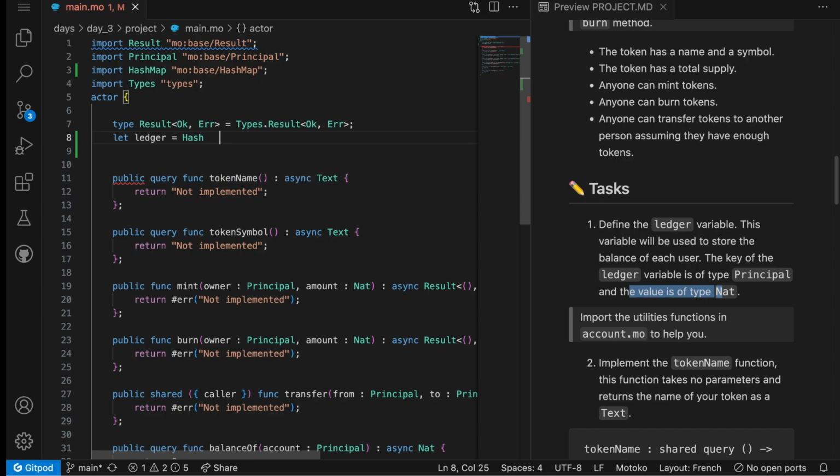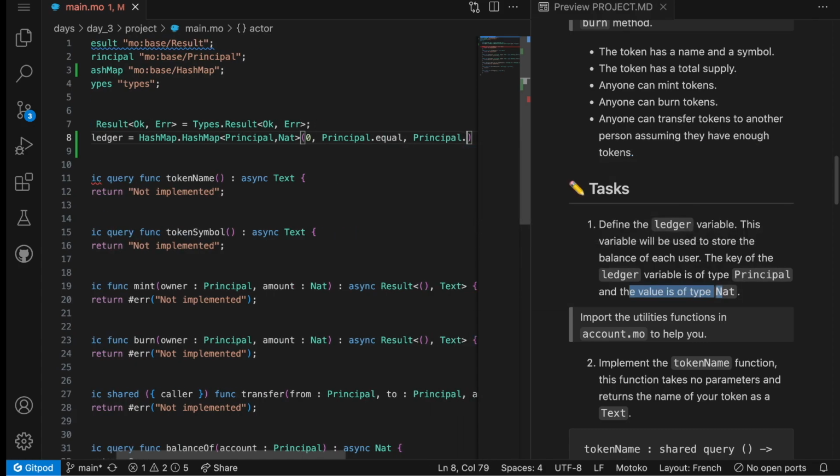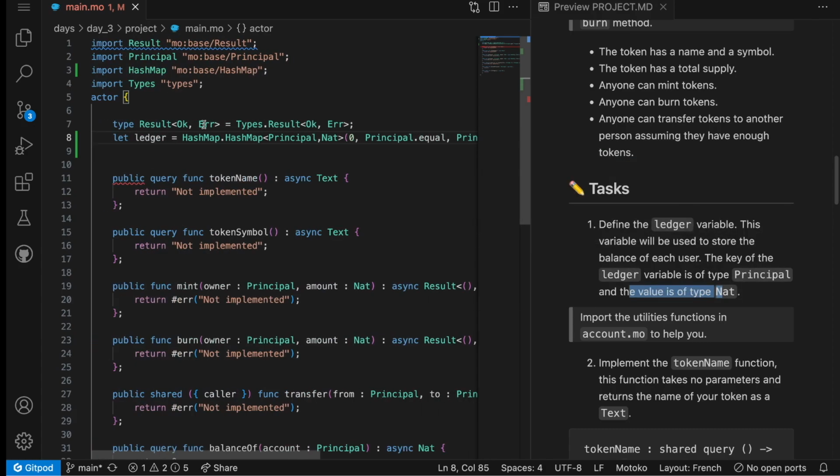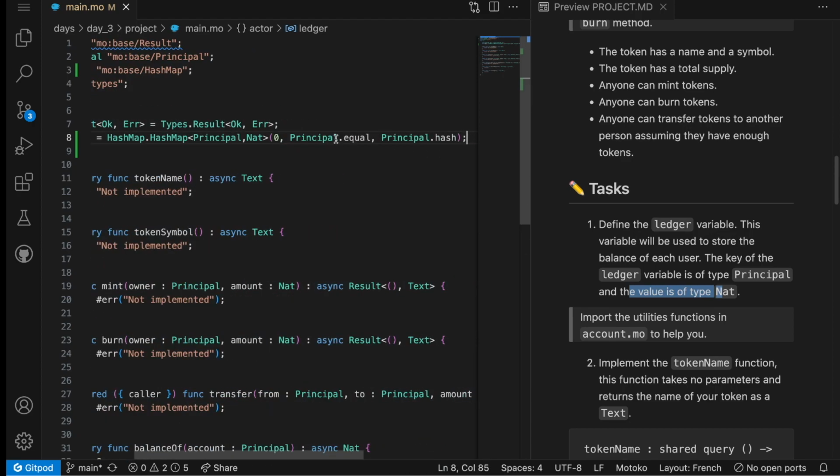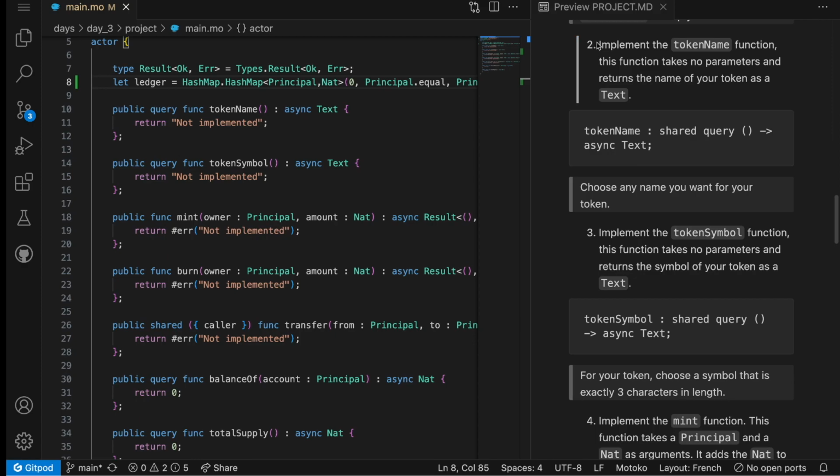So to define our hash map, HashMap.HashMap, principal and natural number. The initial capacity will be set to 0, and if you remember, we are using two functions, Principal.equal and Principal.hash. We have the same keys as in project number 2, so we can use the same methods. That's it for task number 1. Let's move to task number 2.